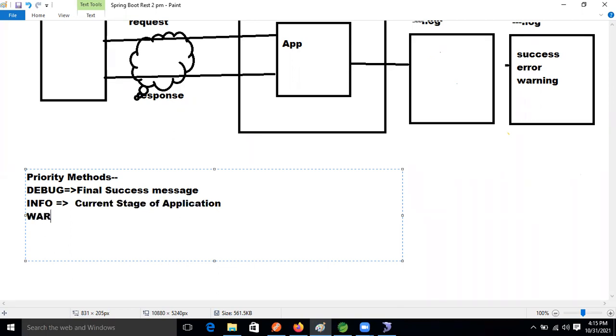Another one is the warn method, guys. What is that? It is to show a warning. Sometimes, at the time of development, we are not updating ourselves, right? In the IT industry there is a saying: if you want to earn more money, you have to update yourself.